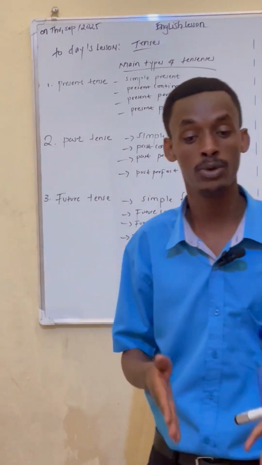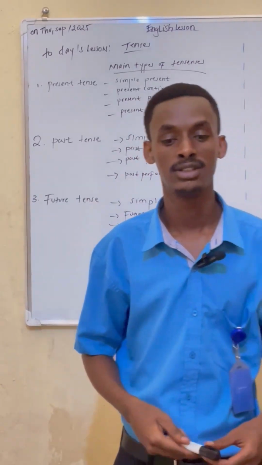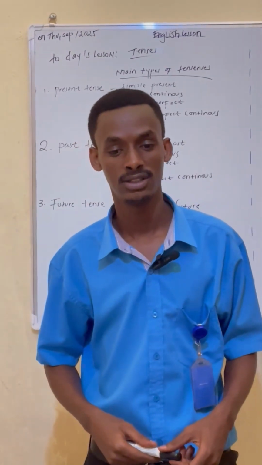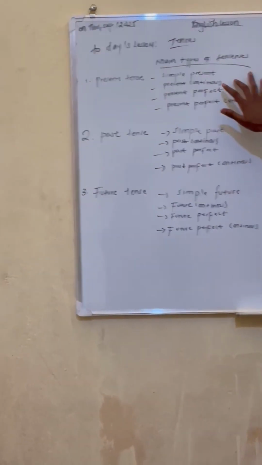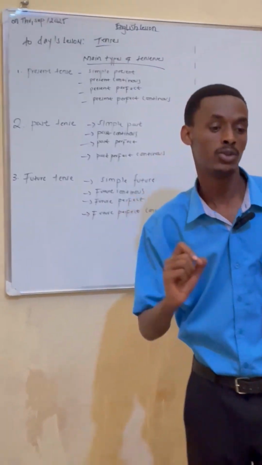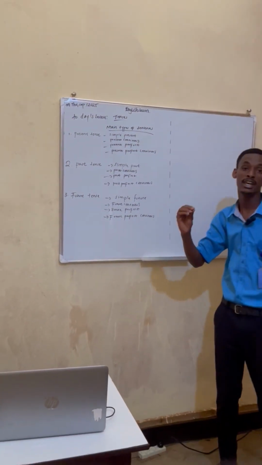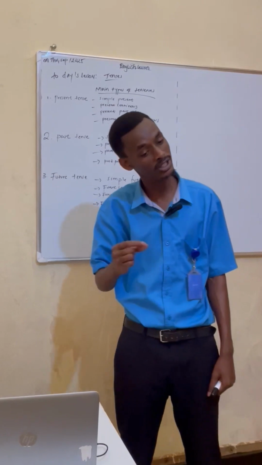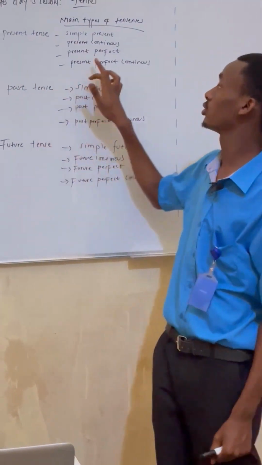What are you doing right now? Yes, you are studying English. That's what we call present continuous tense. That is an action that is happening right now. So let's continue with present perfect. Present perfect is action that has started today, but before now. Before now. That's what we call present perfect.